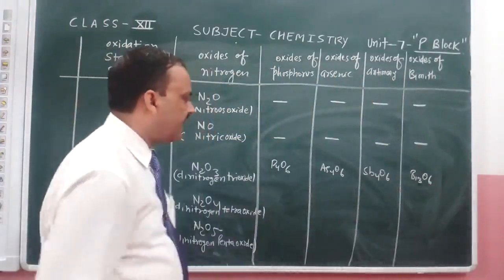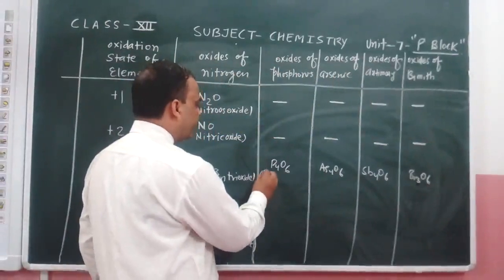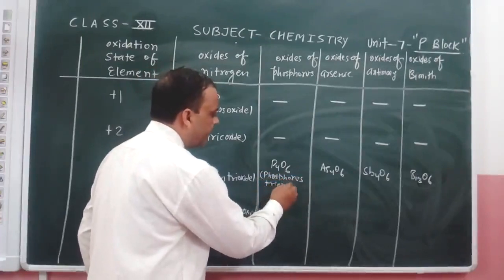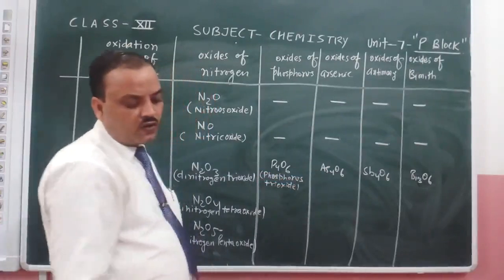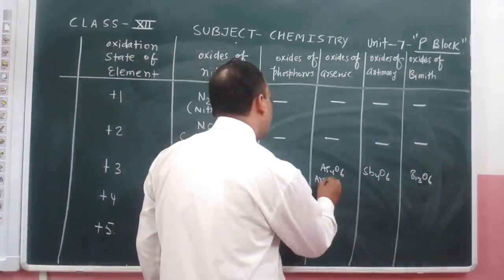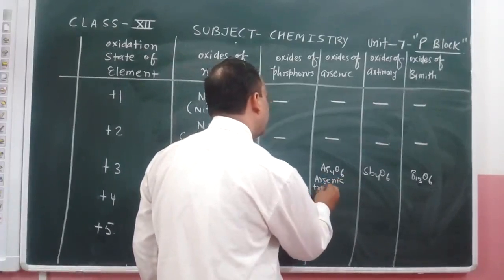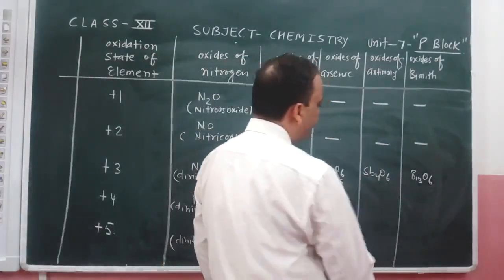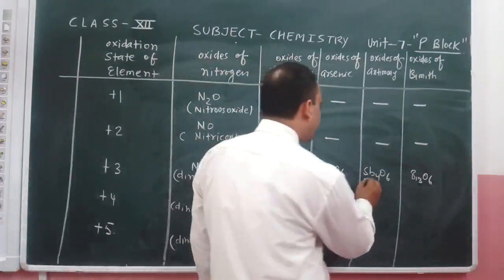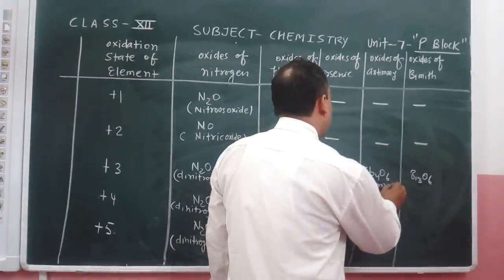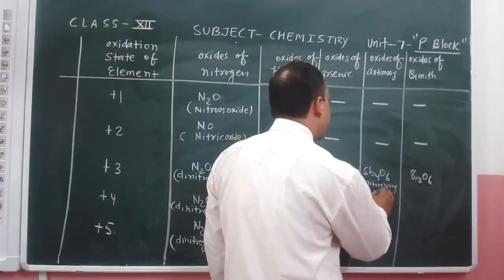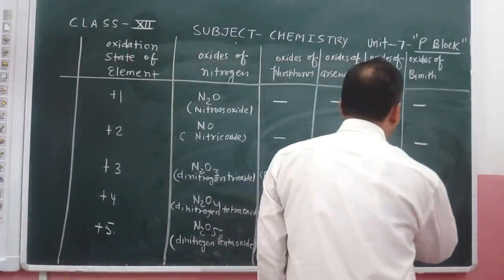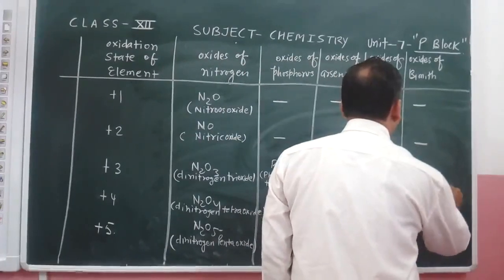Names of these compounds: phosphorus trioxide, As4O6 arsenic trioxide, Sb4O6 antimony trioxide, and last is bismuth trioxide.